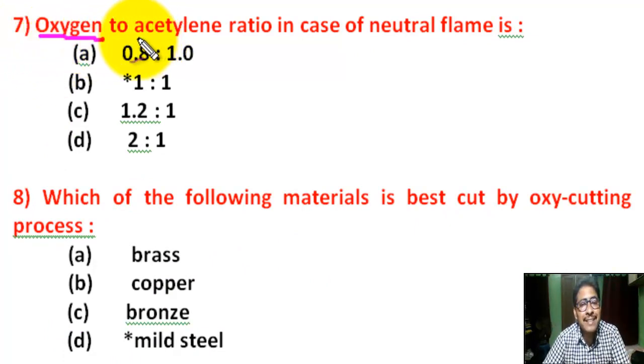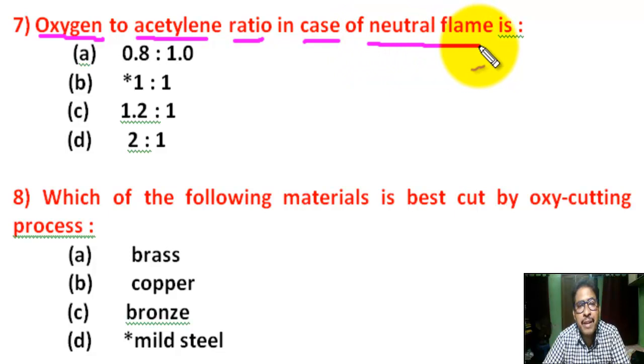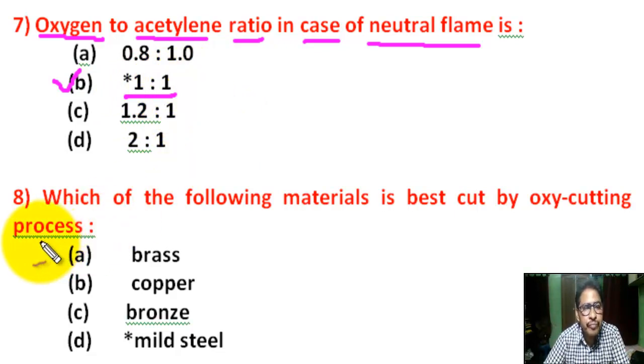Question number 7. Oxygen to acetylene ratio in case of neutral flame is. There are 4 options. Correct answer is B. 1:1. Oxygen to acetylene ratio in case of neutral flame is 1:1.